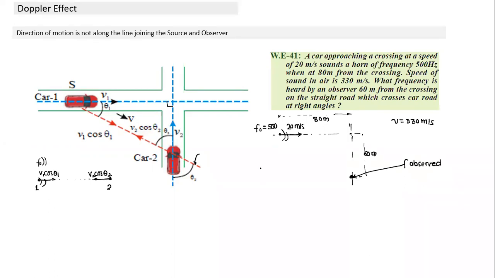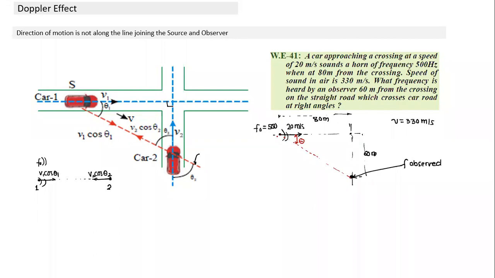So in this case also, this velocity straight away we cannot apply. This is the line joining those two, source and observer. So we have to take the component of velocity along the line joining source and observer. So this becomes my line joining the two. So I need to find this angle, because then only you can find this component.